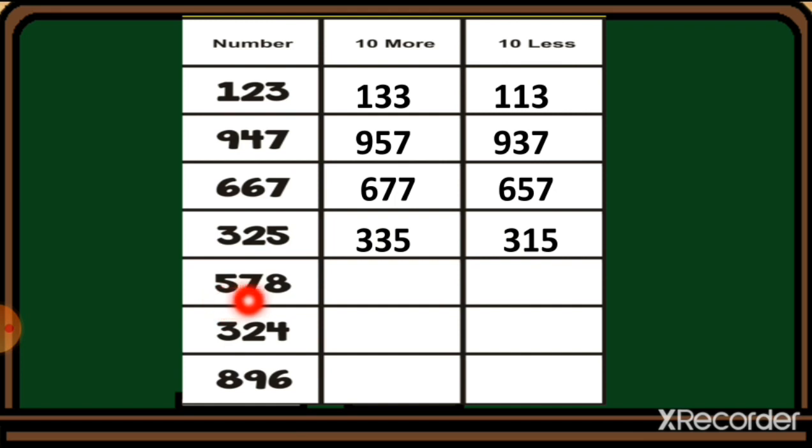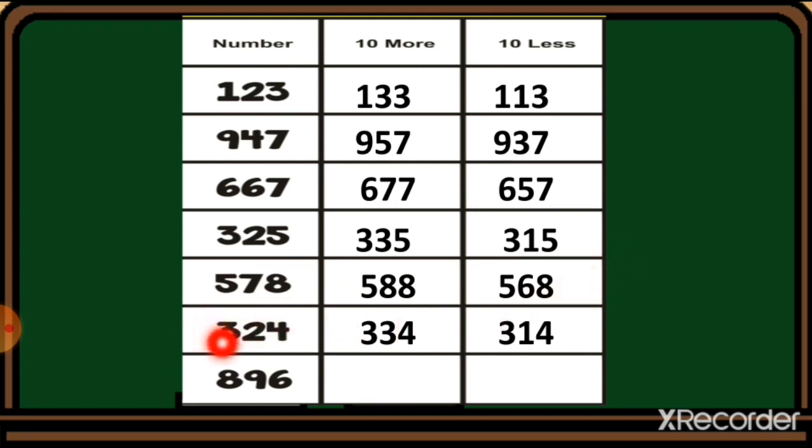Here is 578. So students, we just add one number into this 7. So the number 588 will come. Now let's cut one number from the 7. So the number 568 will come. You can see here 324. So we just add one number into this 2. So the number 334 will come. Now we cut one number from this 2. So the number 314 will come.